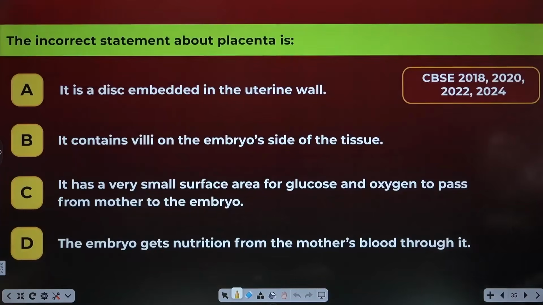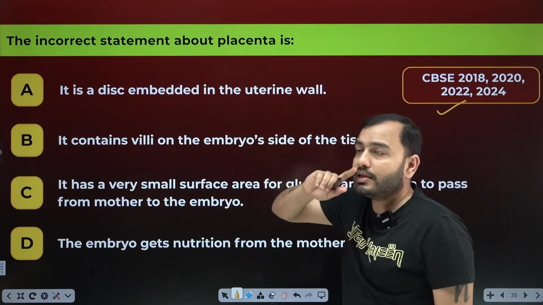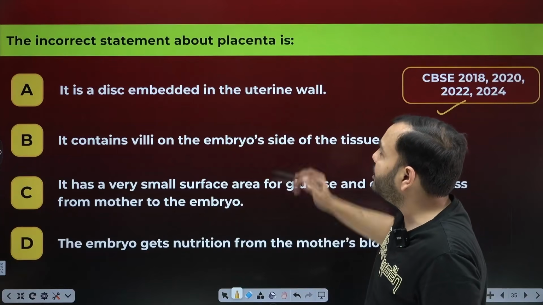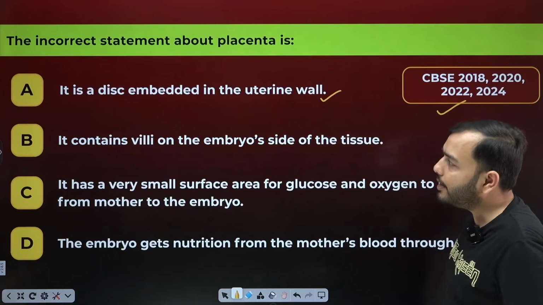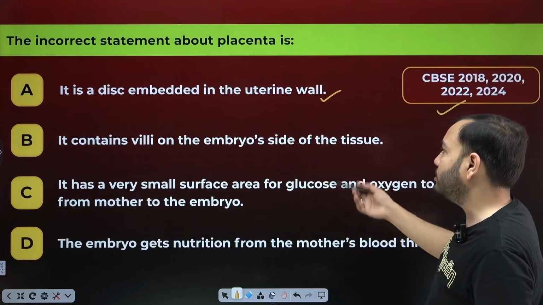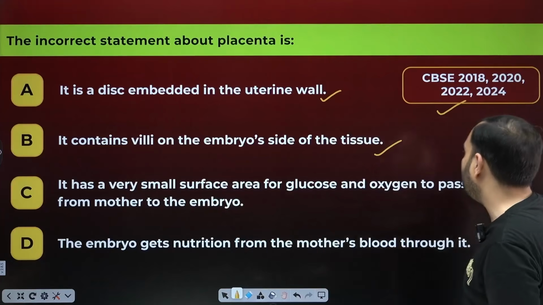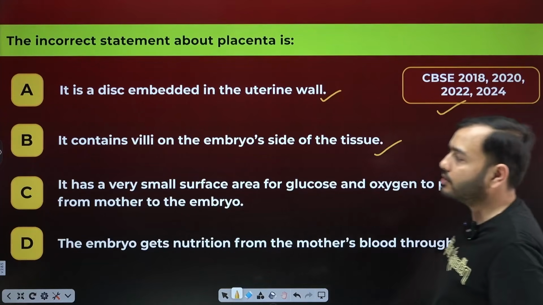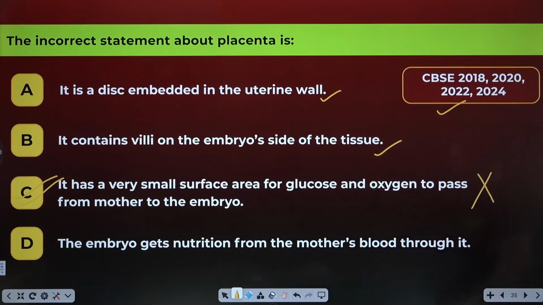Okay. CBSE 2018, 2020, 2022, 2024. The incorrect statement about the placenta, what is wrong? It is a disc embedded in the uterine wall. That is correct, bhai. It contains villi on the end. That is correct, villi are there. It has a very small surface area. That is the wrong statement. It has a large surface area. So this becomes your correct option, as it is the wrong statement. The embryo gets nutrition from the mother's blood. This is correct. Okay, acha.